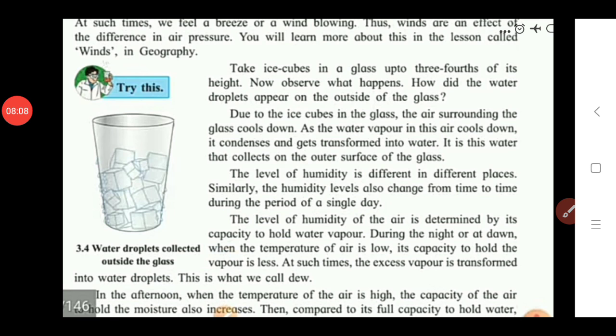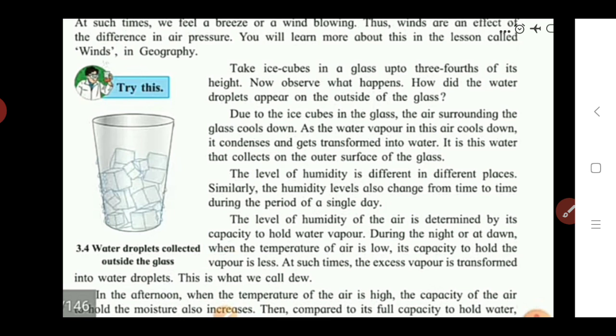So here we see what the effect of temperature is on the water vapors in the air. We saw it in the night, but what happens during the day, in the afternoon, when the temperature of the air is high? When the temperature is high, the capacity of the air to hold moisture also increases. In the reverse condition, at night the temperature is low, so the capacity of air to hold water vapor is low.